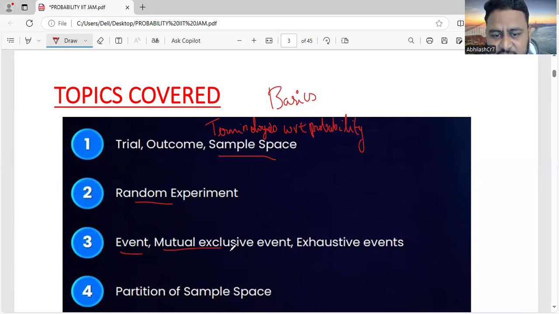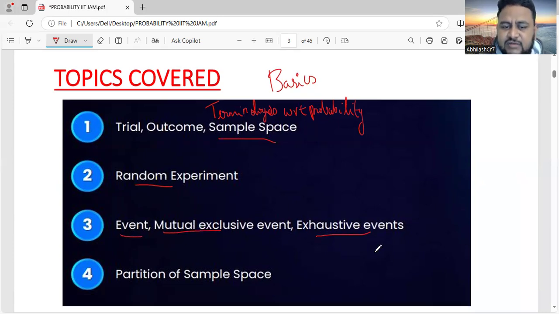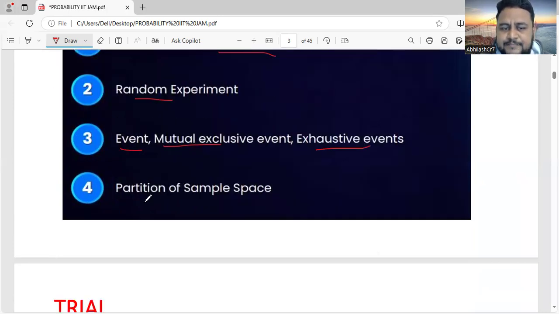What is an event? What is a mutually exclusive event? What is an exhaustive event? That is, first we are going to learn what is an event, what are the types of events, that is, what is a mutually exclusive event, then what is an exhaustive event, and all these things. Next, what is partition of sample space?